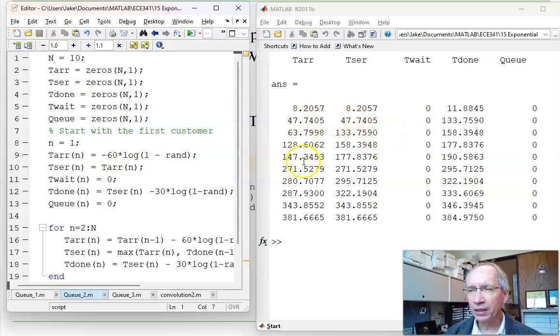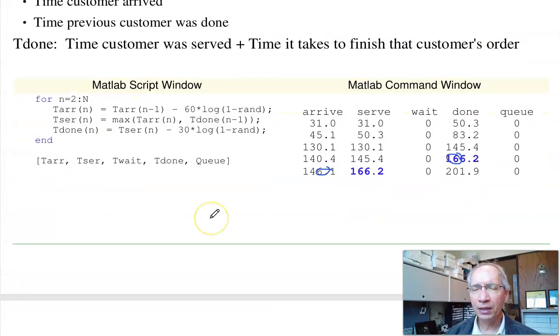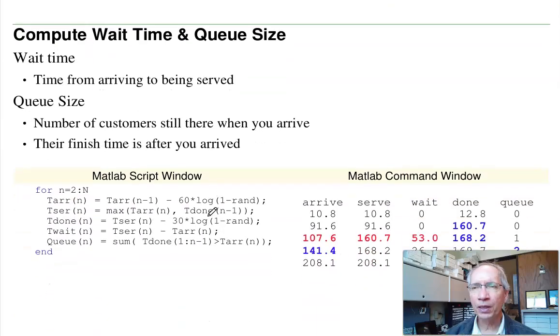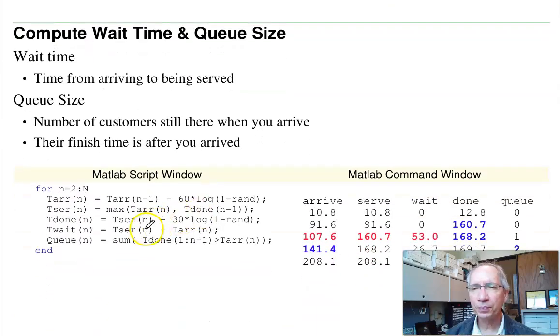So I've got the arrival times working. I've got the time that they're served working. Again, this is going to be the maximum of the time that I arrive and when the previous customer is served. Now that I've got that debugged, let's work on the wait time and queue size.